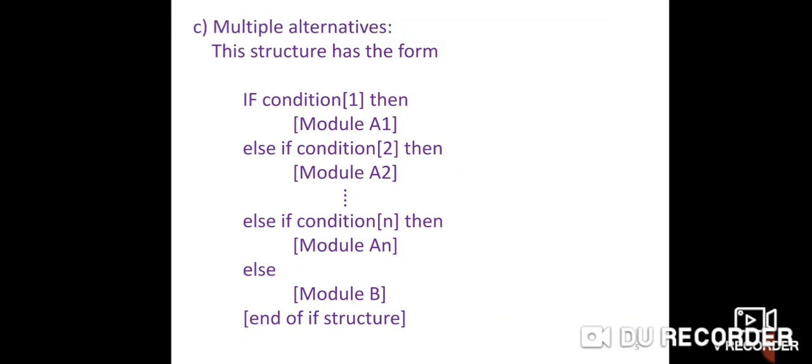Now for example, in multiple alternatives, if marks are between 35 to 45, then print pass class. If marks are between 45 to 60, then print second class. If marks are above 60, then print first class. If fail, then marks are below 35. These four conditions will be checked using multiple alternatives. It is also called else if ladder. It is called multiple alternatives.